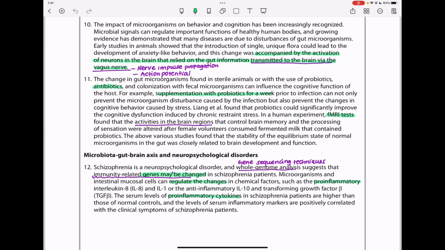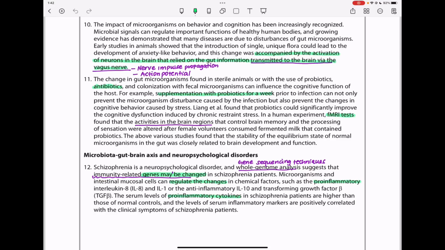Microbiota, gut-brain axis, and neurophysiological disorders. In paragraph 12, schizophrenia is a neuropsychological disorder, and whole genome analysis suggests that immune-related genes may be changed in schizophrenia patients. Microorganisms and intestinal mucosal cells can regulate the changes in chemical factors, such as the pro-inflammatory interleukin 8 and interleukin 1, or the anti-inflammatory interleukin 10, and transforming growth factor B.